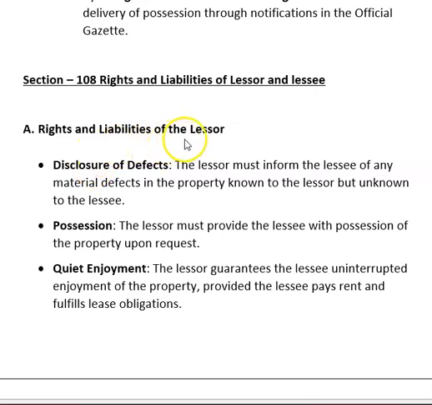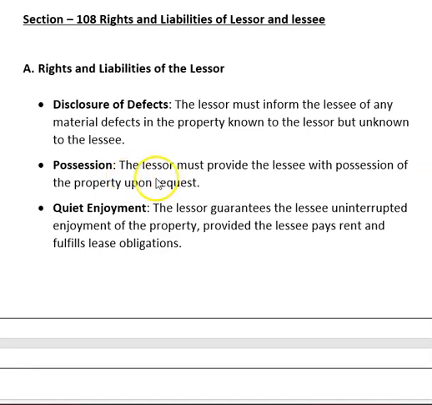Rights and liabilities of the lessor. Disclosure of defect: the lessor must inform the lessee of any material defect in the property known to the lessor but unknown to the lessee. So the lessor has to inform the lessee of the defect in the property. Possession: the lessor must provide the lessee with possession of the property upon request. So the lessor gives possession to the lessee.